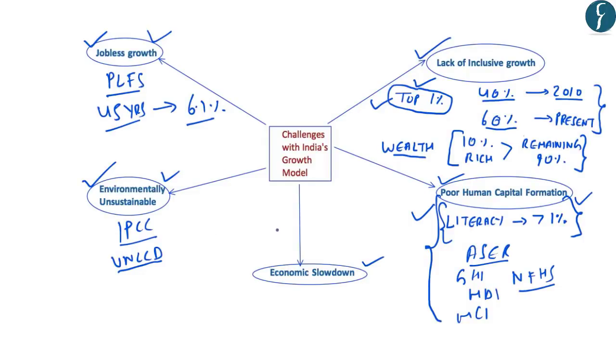And lastly, one of the most important challenges to the growth model has been the recent economic slowdown, which has been highlighted by the GDP data series. As we all know, the GDP, or gross domestic product, growth rate has declined to only 5% recently. This reduction in the GDP growth rate is reflected in the slowdown in investments, savings and exports in India. Also, we know that the automobile sector has been adversely impacted because of this slowdown.